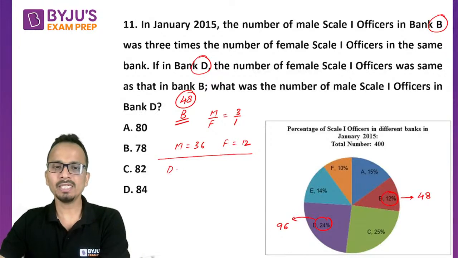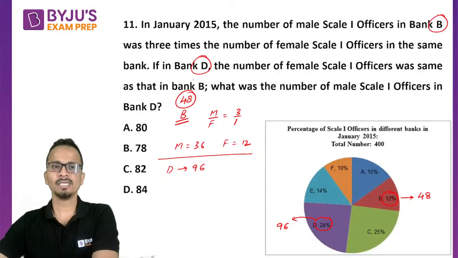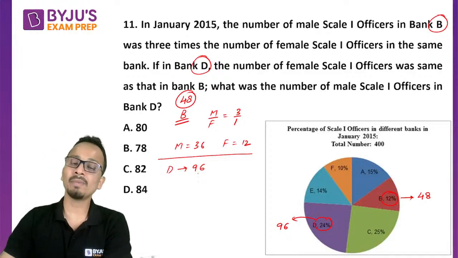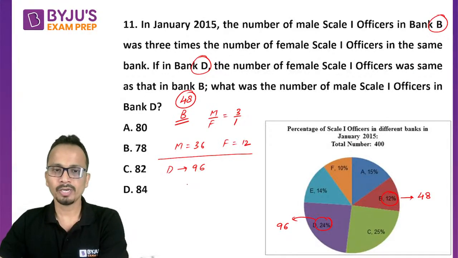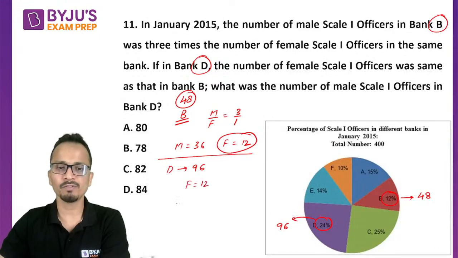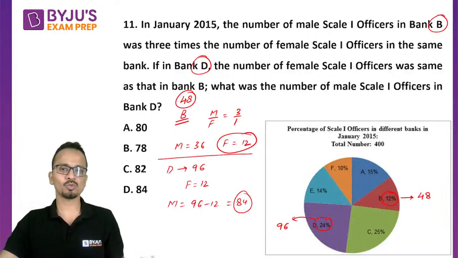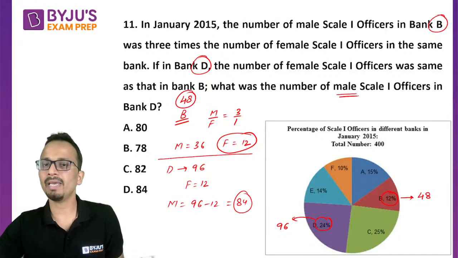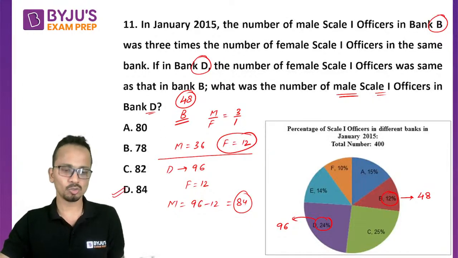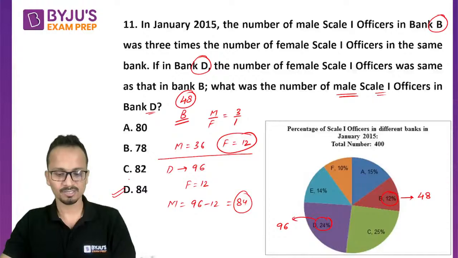Now talking about D, where the total number of Scale 1 officers is 96. Now they are saying that if in Bank D, the number of female Scale 1 officers was same as that in Bank B, so here the number of females will be same as that of Bank B, which is 12. So the number of males will come out to be 96 minus 12, and that is 84. And I believe this is what they have asked. So what was the number of male Scale 1 officers in Bank D? And that is 84. So the correct answer is option D, right?